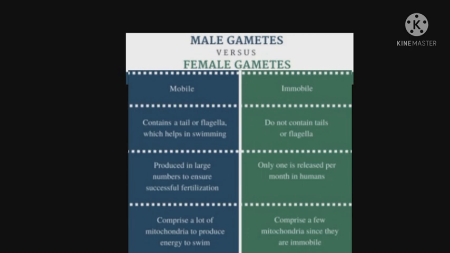Male gametes are produced in large numbers to ensure successful fertilization. Of female gametes, only one is released per month in humans. Male gametes comprise a lot of mitochondria to produce energy to swim. Female gametes comprise a few mitochondria since they are immobile.